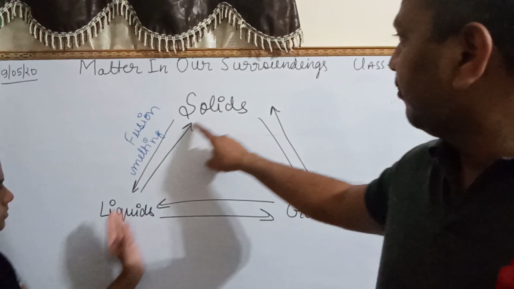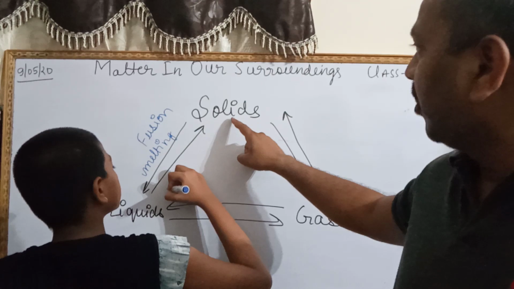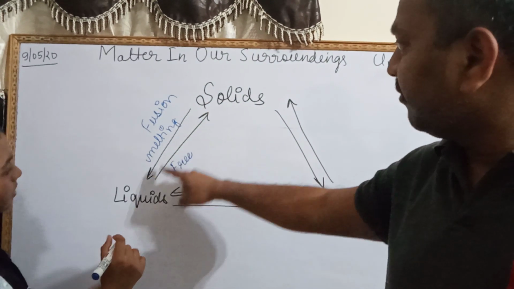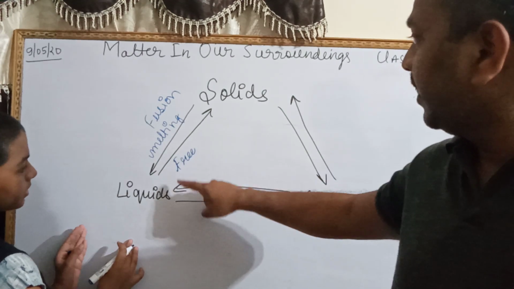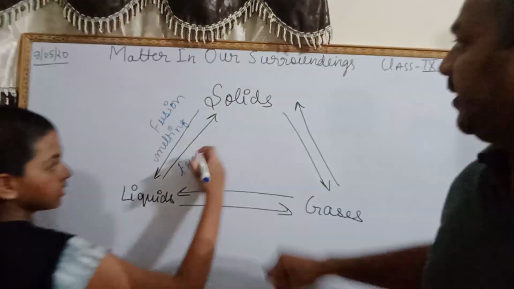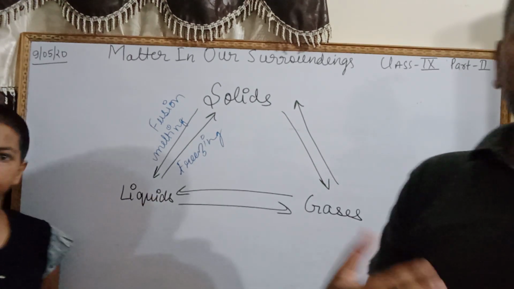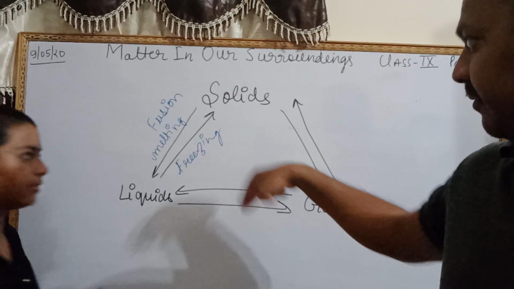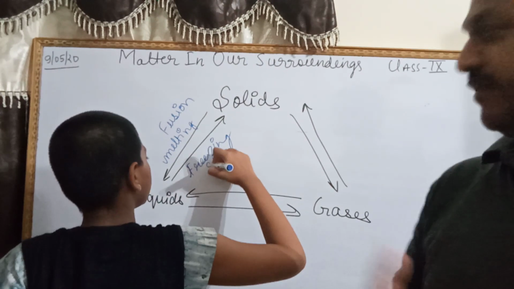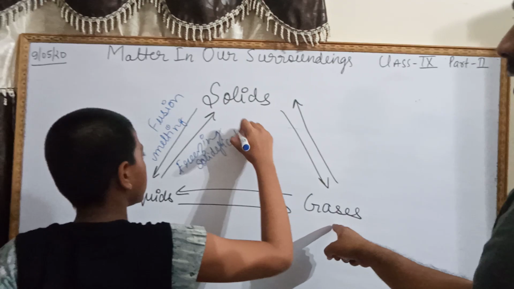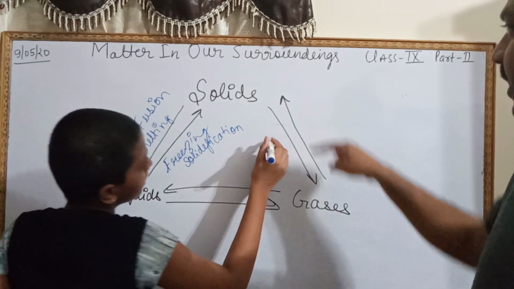Solid converts into liquid is melting or fusion, and liquid converts into solid is freezing, or another word, solidification.